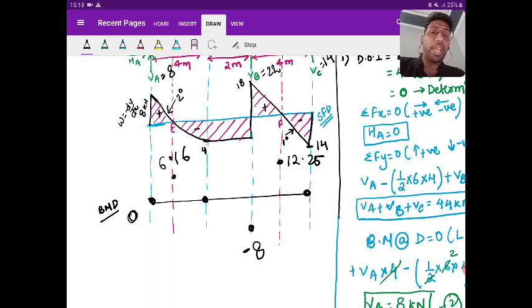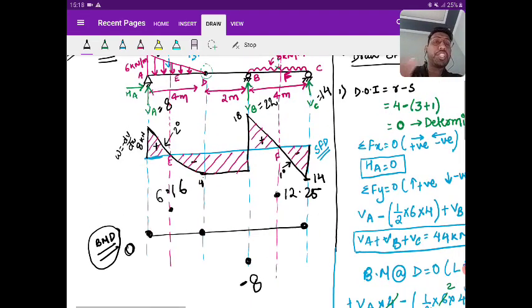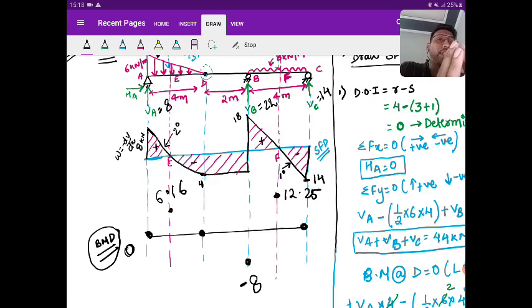Yes. So first I would like you to solve. If you haven't done it, please solve. So over the portion AD, the shear force diagram is 2 degrees, so the bending moment diagram will be 3 degree. So we need to look at the slope, and the slope of the bending moment diagram is given by V is equal to dM by dx.